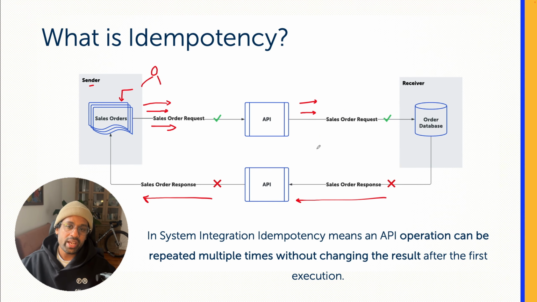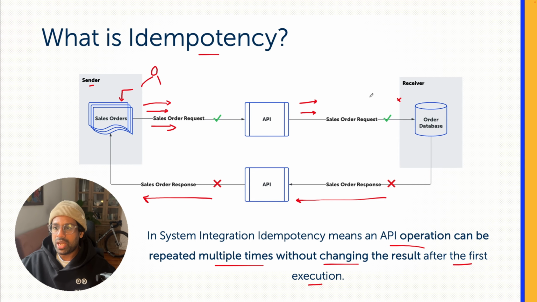This is where the idempotency principle comes into the picture. That means an API operation can be repeated multiple times without changing the result after the first execution. Even if we get the request multiple times, and we know that the order was already created in the system, we ignore the rest of the requests.